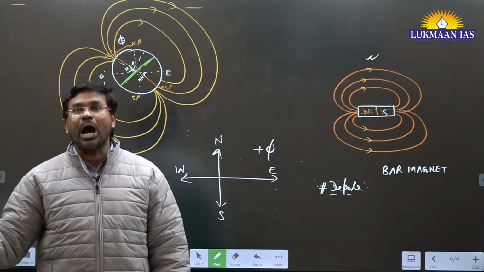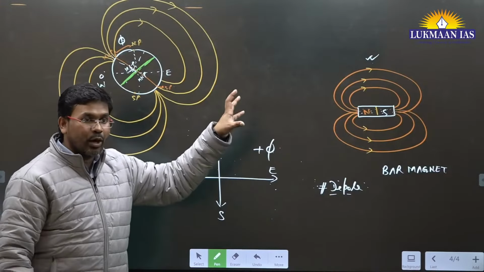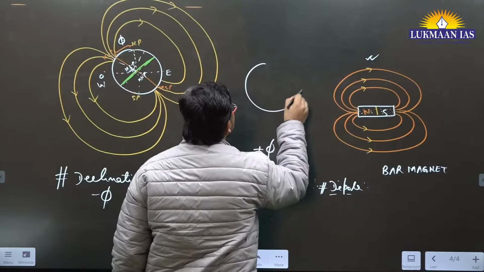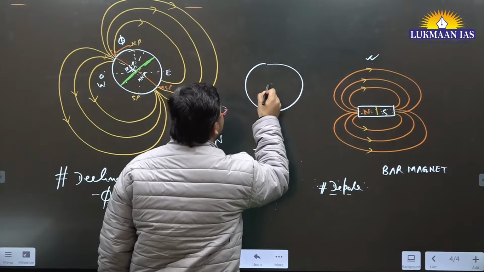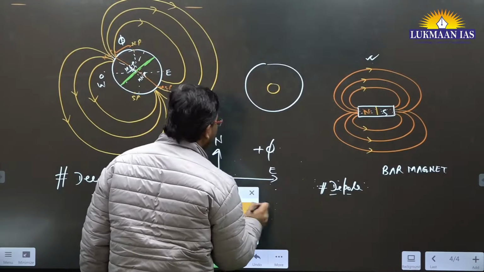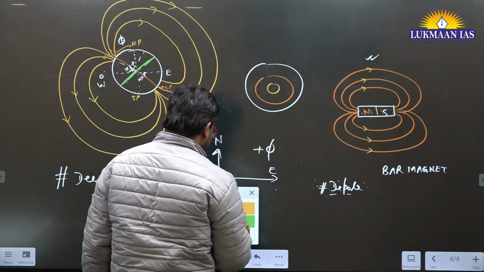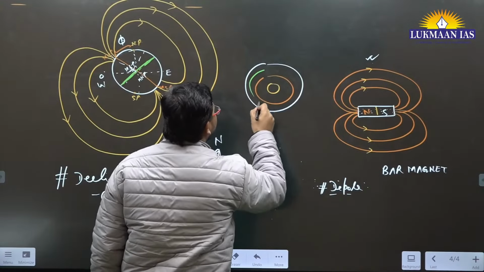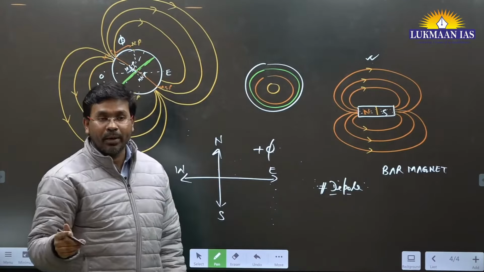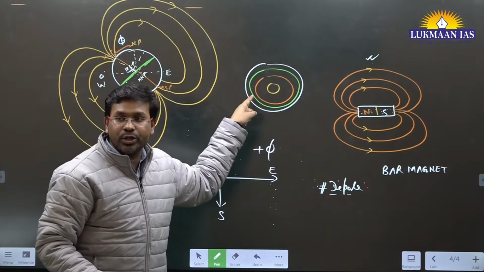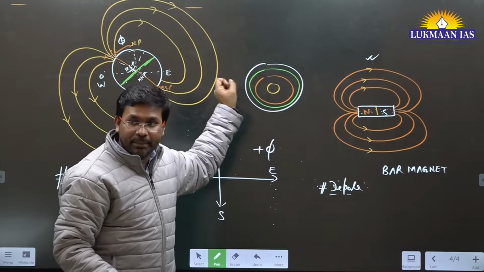To understand this, we need to talk about the core of the Earth. You might have heard about the geology of the Earth, right? We have core, mantle, lower mantle, upper mantle and all.